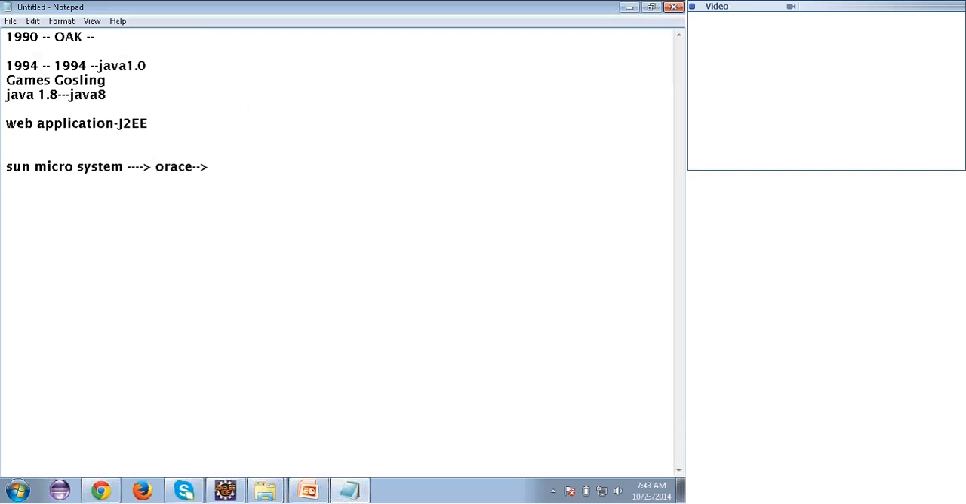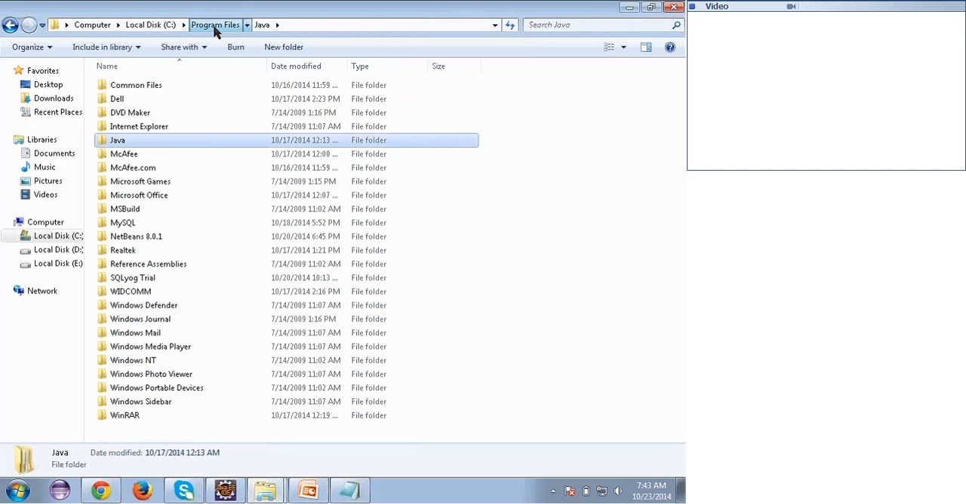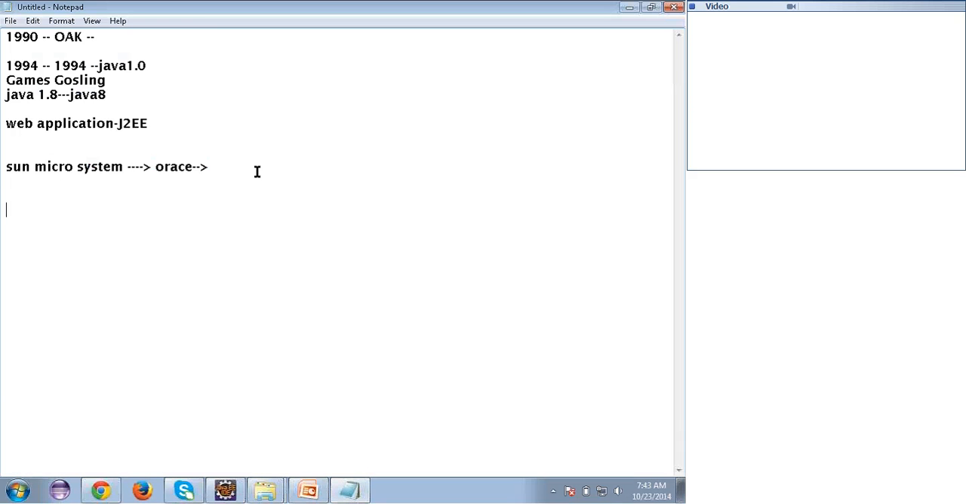So I have downloaded the software in my machine. Then double click on that, just go next, then the software will be installed. In my case, I have installed it in the C drive, and the location is Program Files and the folder is Java. So here Java has been installed. When we install Java, we'll get two folders. One is the JDK and the second one is the JRE. What does it mean? What is JDK and what is JRE? Let's see. JDK stands for Java Development Kit. Okay. And JRE stands for Java Runtime Environment.